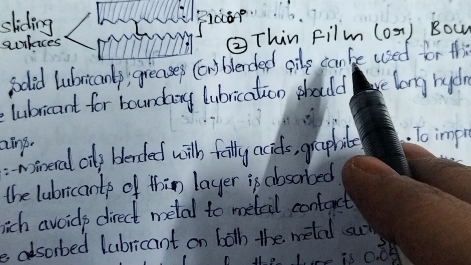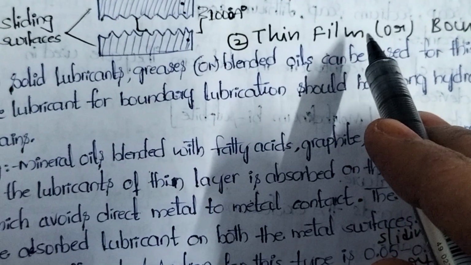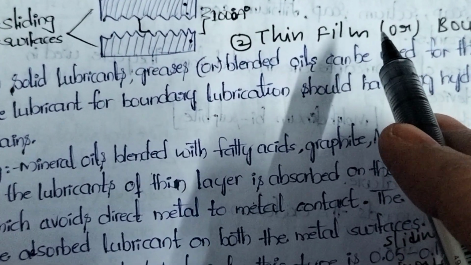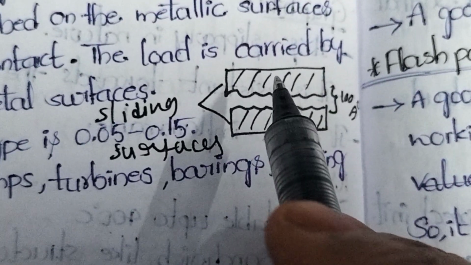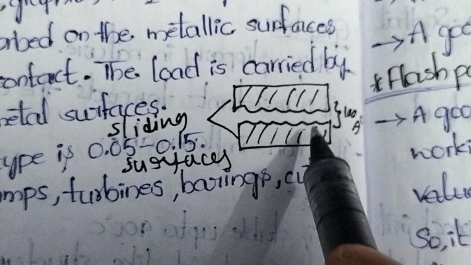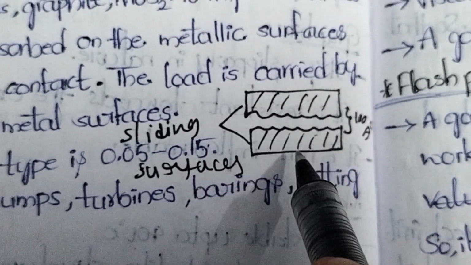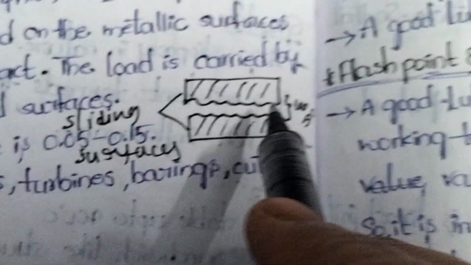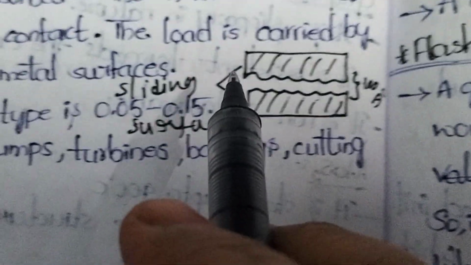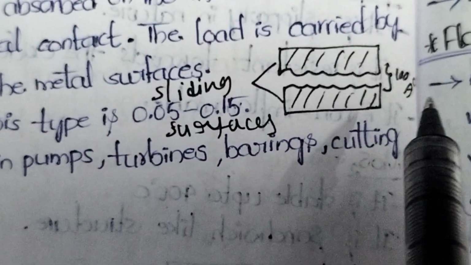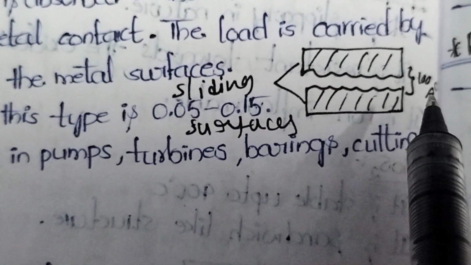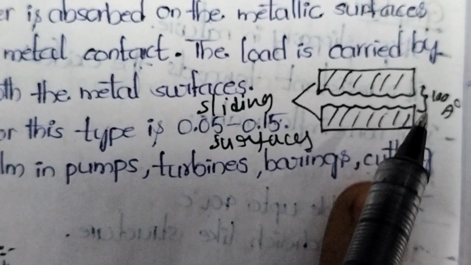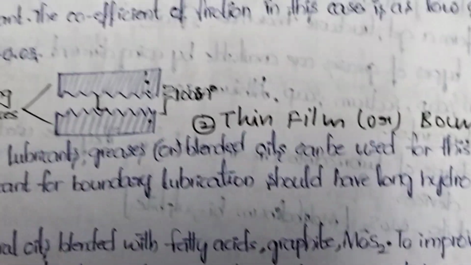That means they can form a thin film. What is a thin film? Look into the diagram. These are the metallic parts of the machinery or sliding surfaces. In between two sliding surfaces, whenever we apply the lubricant, if that lubricant forms a film or layer of thickness 1000 angstrom, that is called thick film.